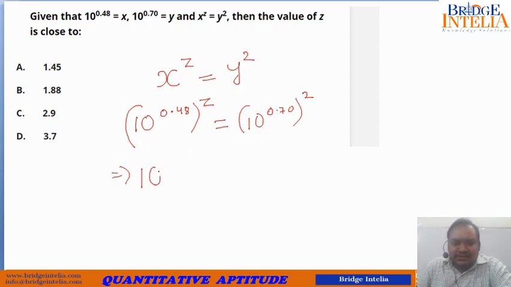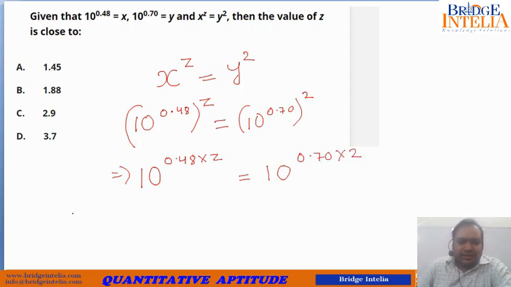The left side can be written as 10 raised to 0.48 into z, and the right side as 10 raised to 0.70 into 2. So from here you can easily infer that 0.48 into z must be equal to 0.70 into 2, because the base is the same in both cases.